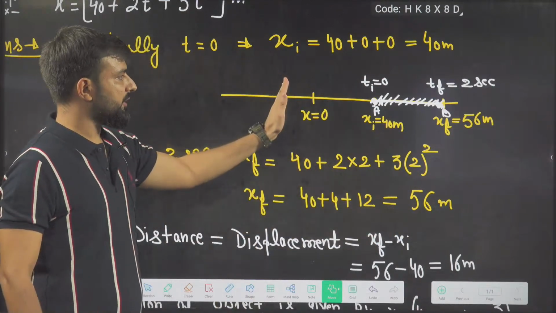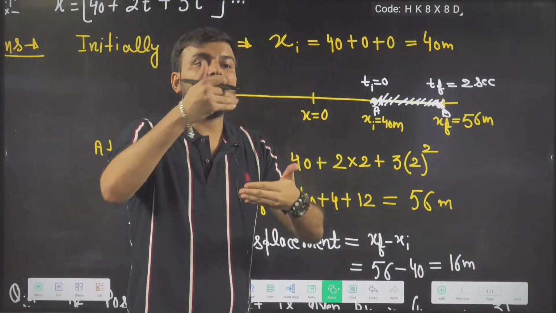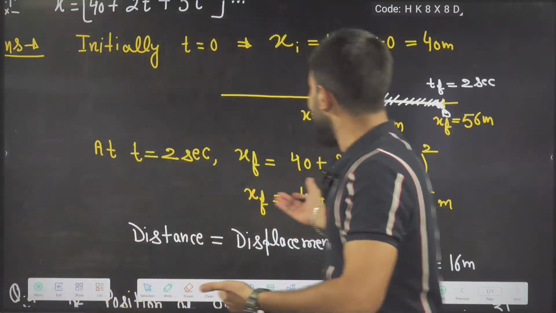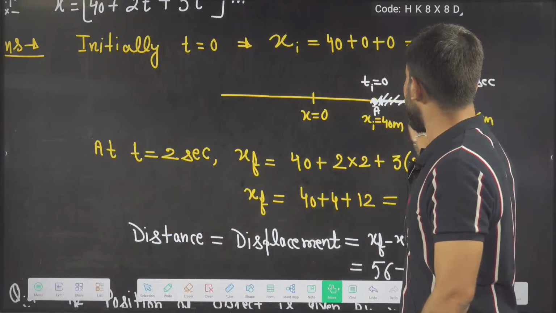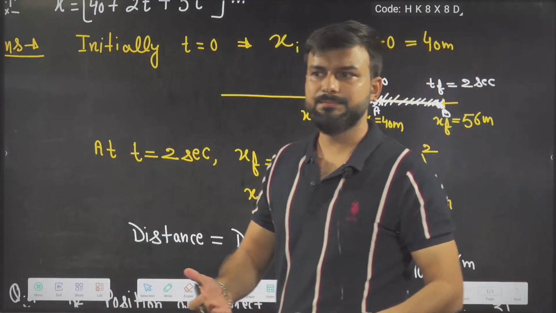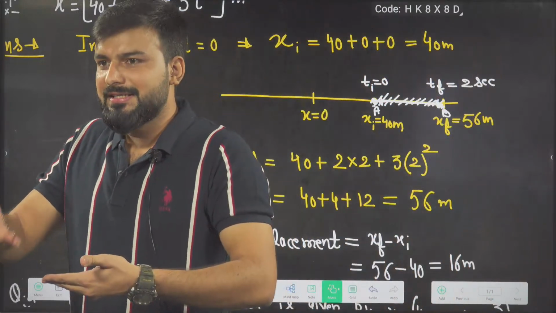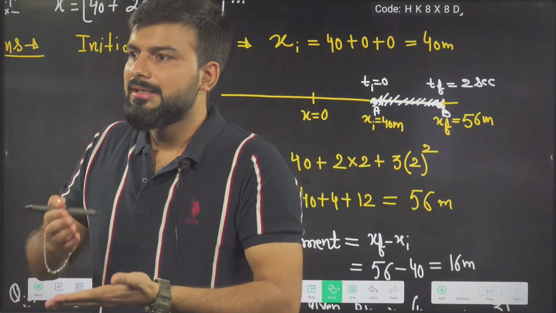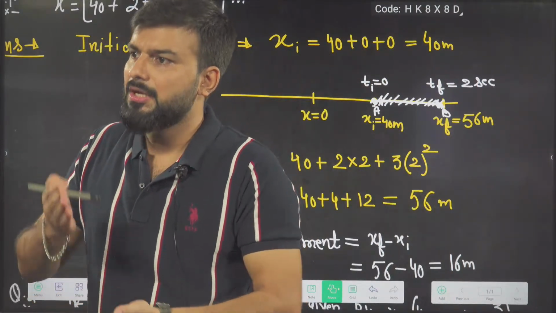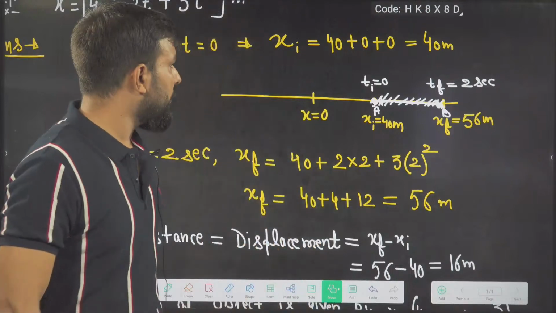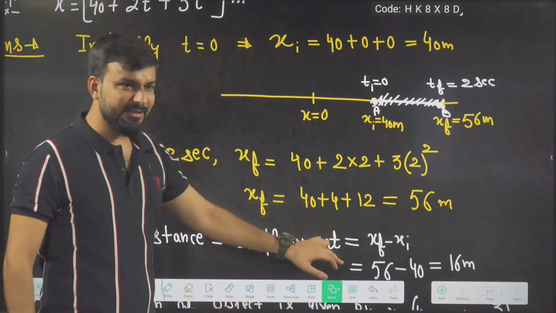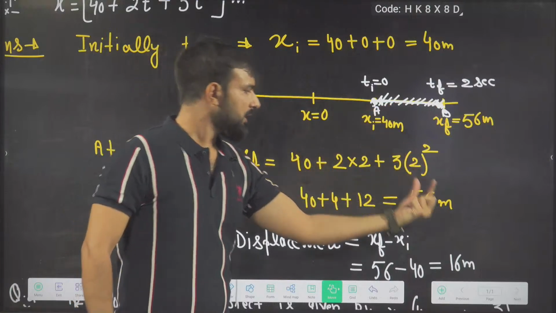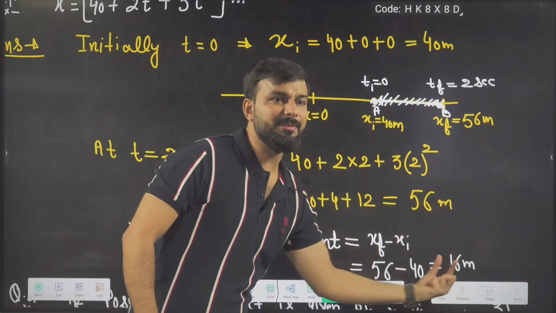So in this question, they have already given the time. That's why I saw the path. It was a straight line. So that's why distance and displacement both are equal. So in this case 56 minus 40, answer is 16 meter.